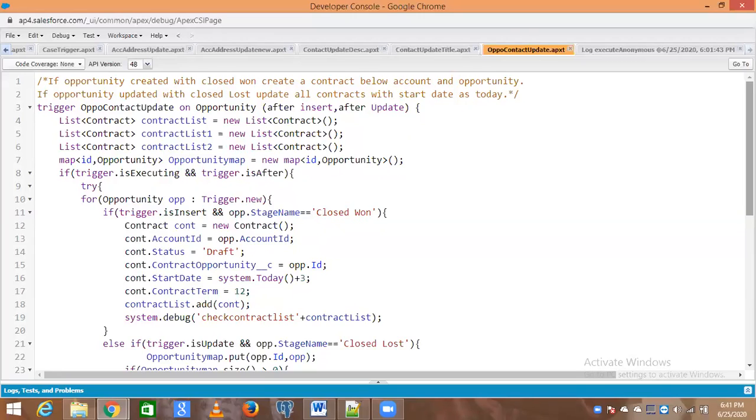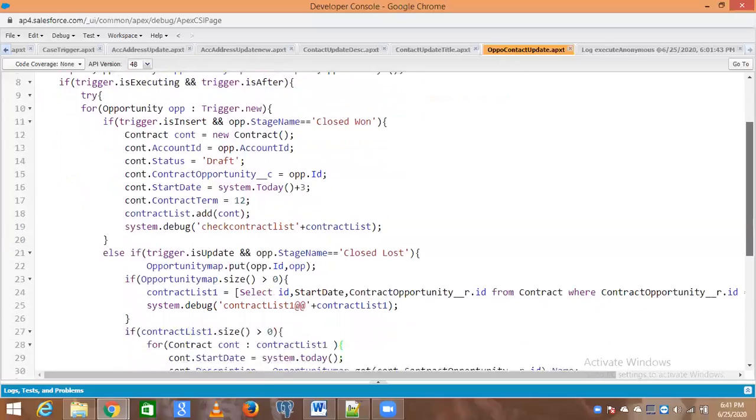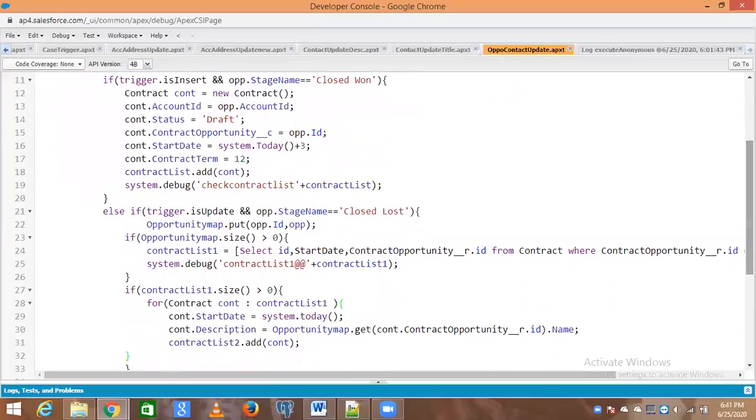Not a valid question. If contract list is a type of contract, we have not assigned the remaining properties, right?